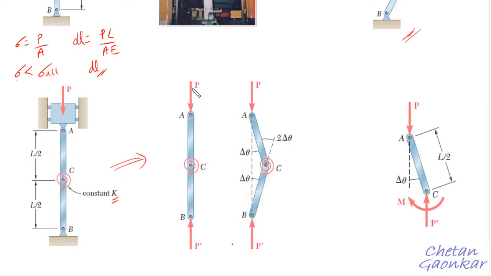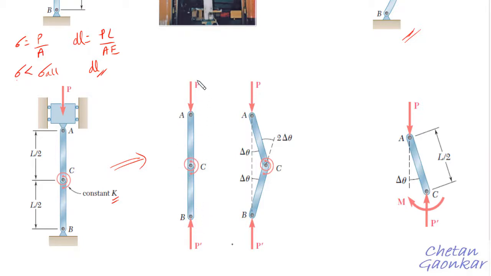Now suppose the load P and the reaction force P dash act on these two rigid members AC and BC, and everything is at the center of this system, everything is properly aligned. Then we can say that this structure is stable.